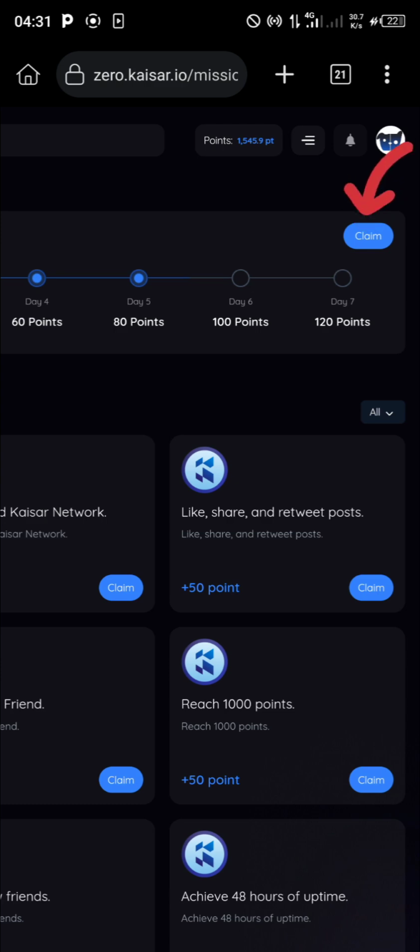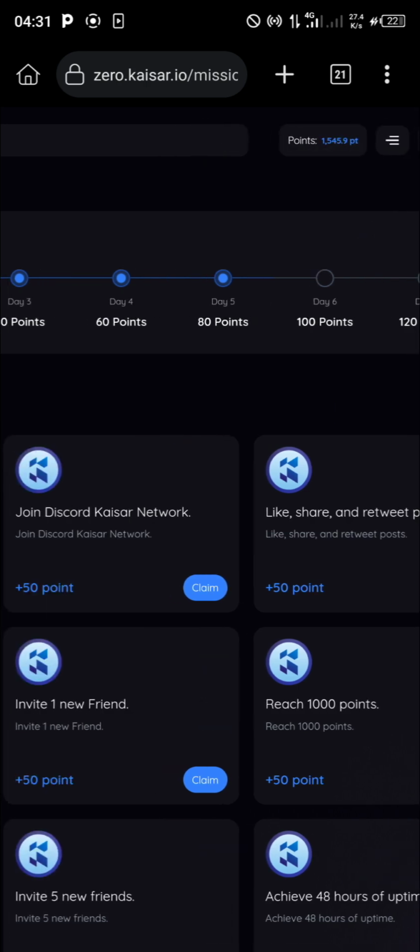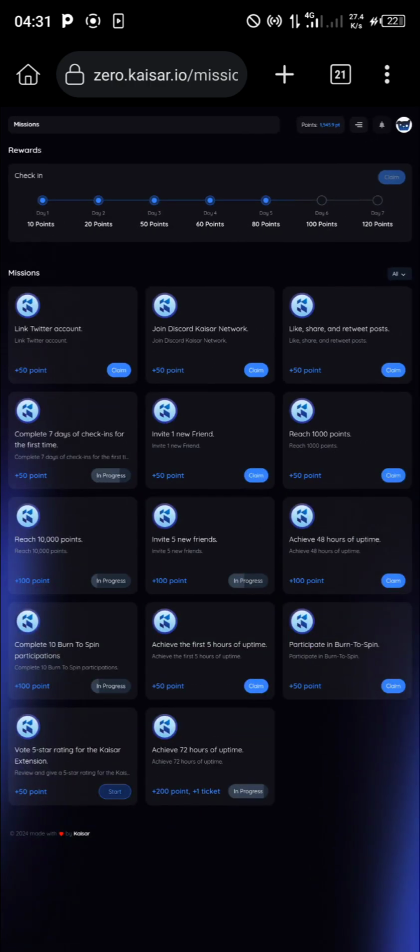If I tap on claim, it will tell me that I have received or something. Okay, let me just tap on it. Claim. Today's check-in is already done. So I'm currently on my 5th day. Now check this second task, which has to do with uptime.